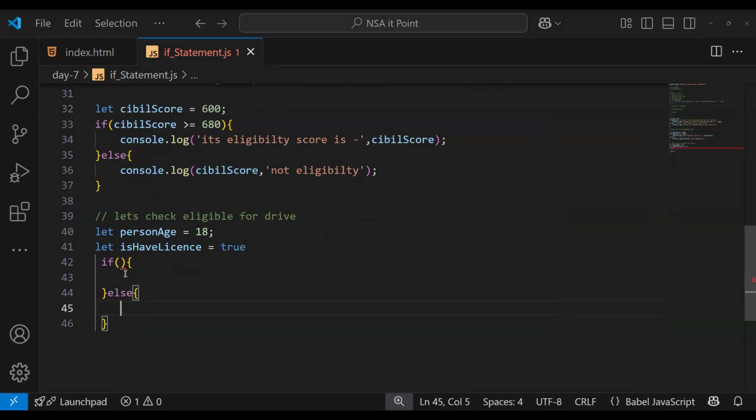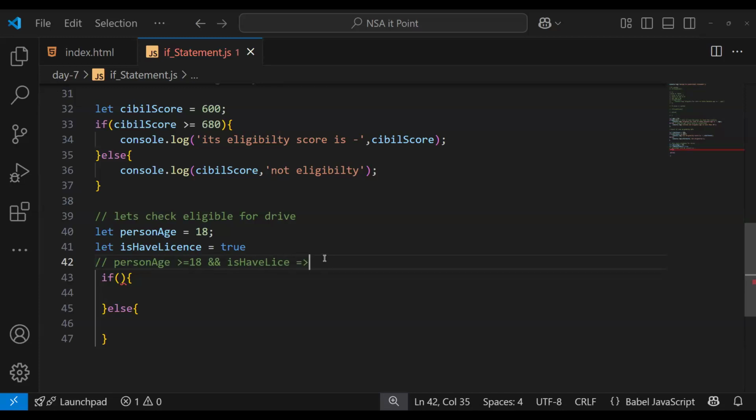This is a simple syntax. So we are writing the condition here. What would be the condition? First of all, person age should be greater than 18, or greater than or equal to 18. Okay, first one. And what we want is isHaveLicense should be true.